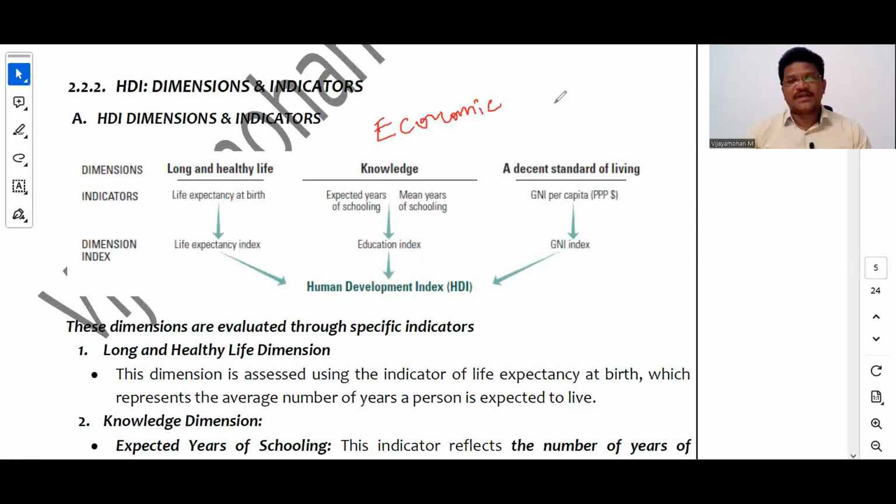So we are now dealing with the issue related to economic growth and economic development. In the previous class, we briefly introduced the concept of economic growth, economic development, human development, what is the meaning of trickle-down theory, and how the concept of human development has been brought in. And who are the proponents of trickle-down theory? We have seen what are the indicators to measure human development, and we also saw what is the difference between economic growth and economic development.